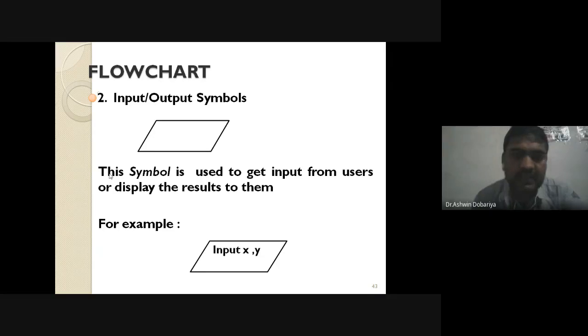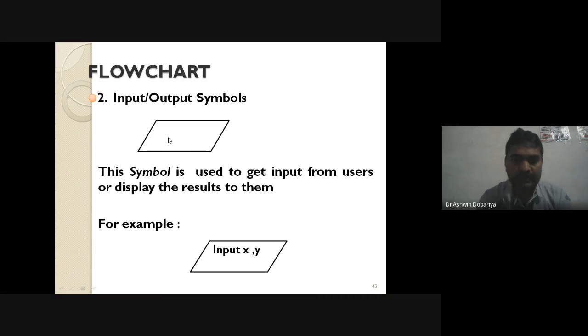The input and output symbols. Input, output, that you can say IO symbol. This is known as the IO symbol or parallelogram. The name of this symbol is parallelogram, but you can say it is an IO symbol, or you can say it is something like a cross rectangle, right? So whenever you want to represent any input statements, or input means suppose you are taking certain value from user, right? So that statement is generally represented using IO symbol.